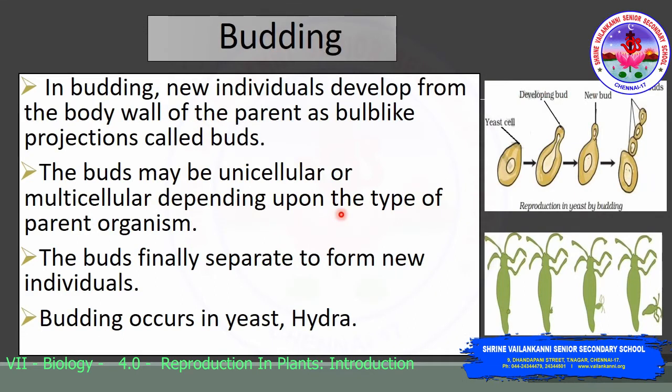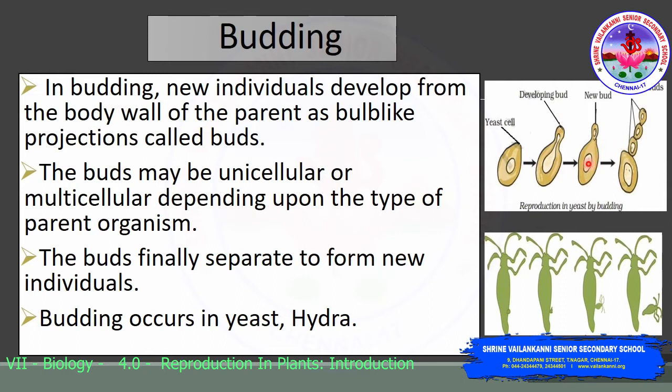So, the first method of asexual reproduction is budding. In budding, new individuals develop from the body wall of the parent organism as bulb-like projections, which are called as buds. The buds may be unicellular or multicellular depending upon the type of the parent organism. The buds finally separate to form a new individual. Budding occurs in yeast and hydra.